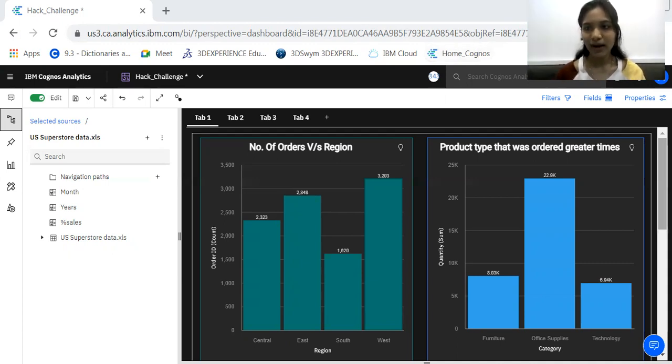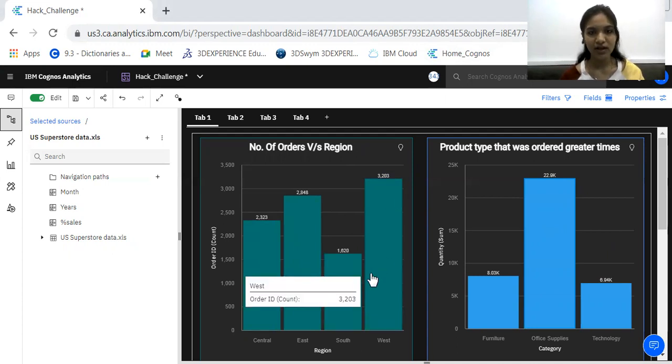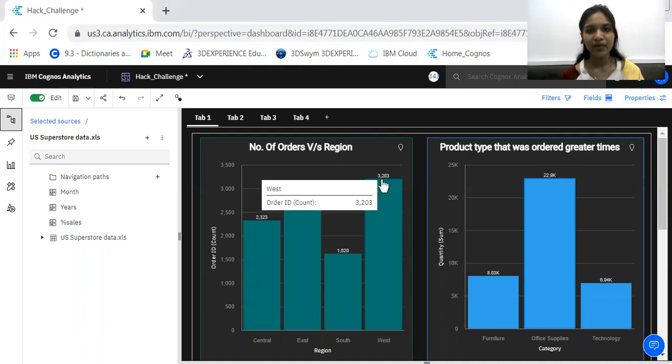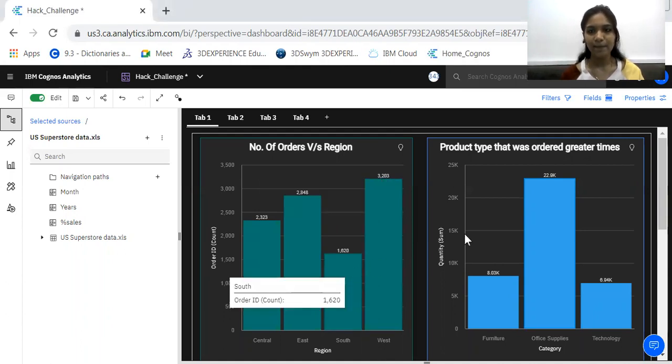So let's have a look at the dashboard that we have created using the data of US Superstore. The first graph, that is number of orders versus region, gives an insight to the user as to which region is accountable for the maximum number of orders. Here, the West region is accountable for the maximum number of orders, that is 3,203, and South is for the least.